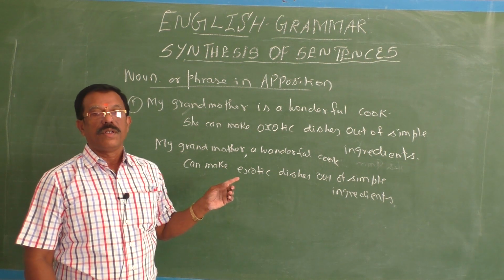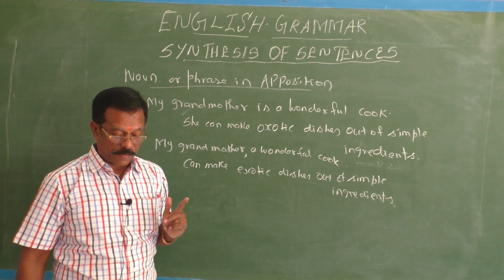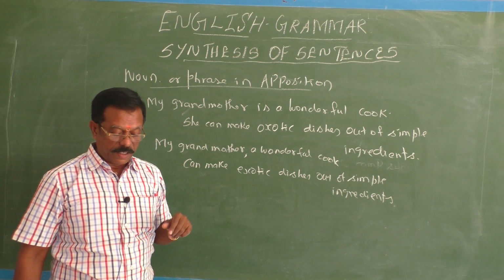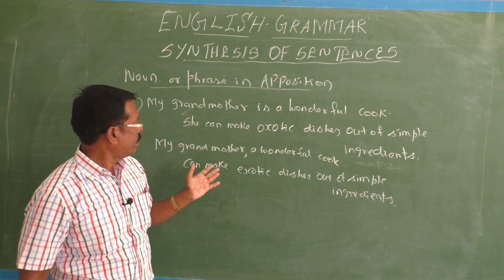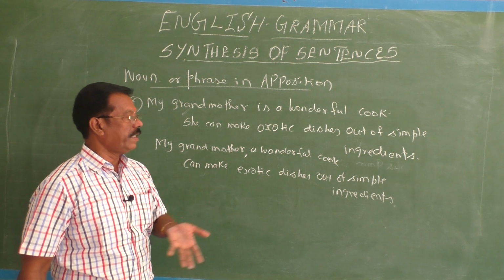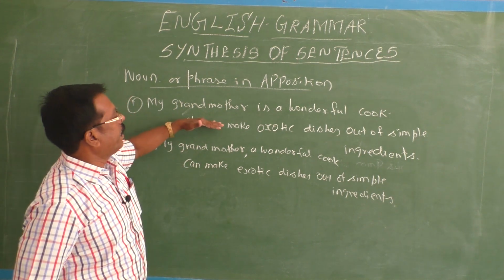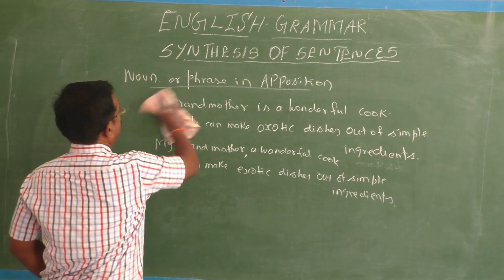To make it known that it is a noun in apposition, you have to use the comma. In this way, you can synthesize any two single sentences. Okay, children, fine.